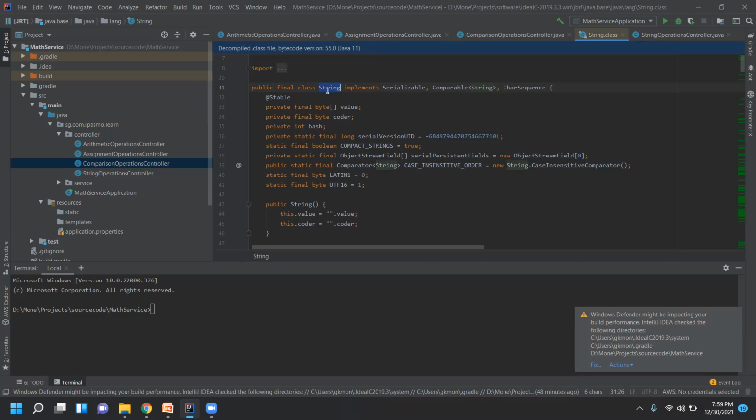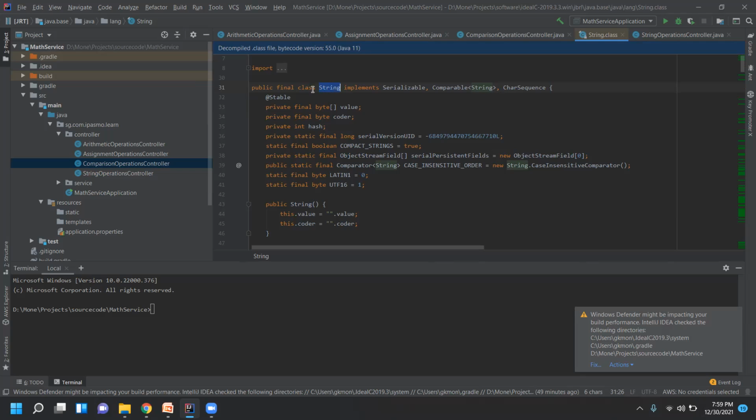Public means this string can be used by anyone. You see here, decompiled .class file, bytecode Java 11. So it was decompiled using this version.